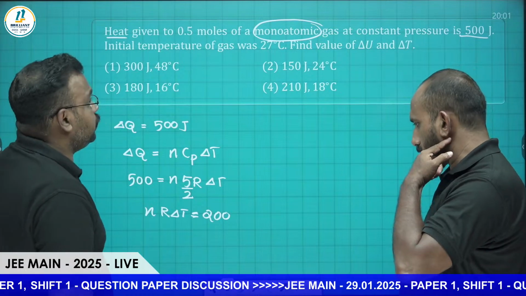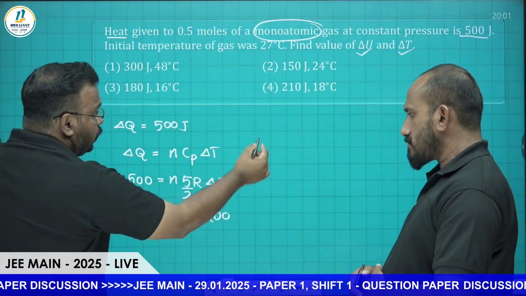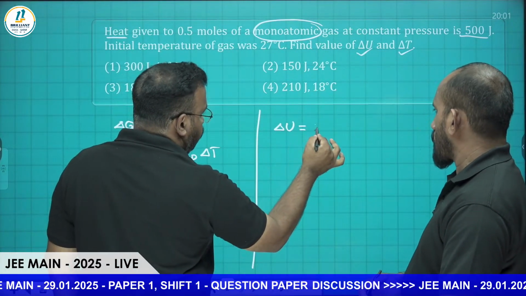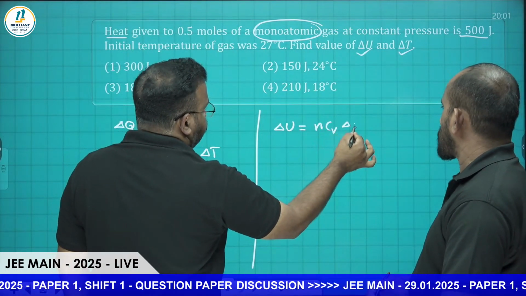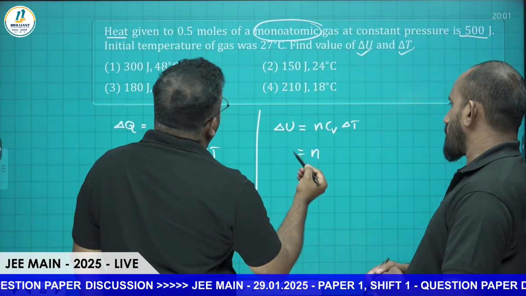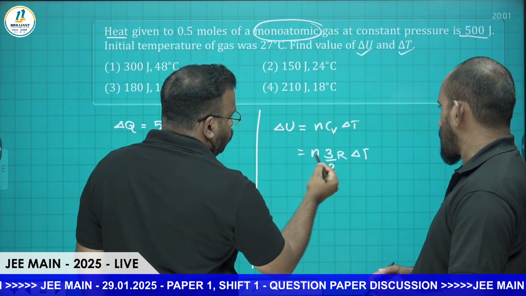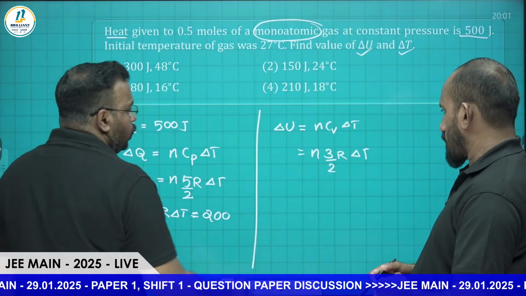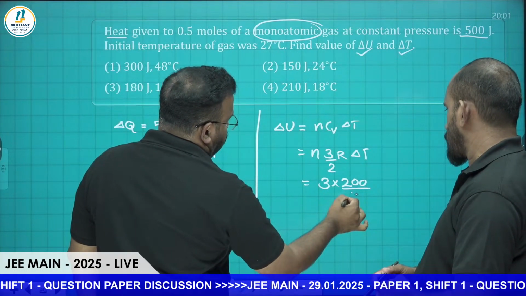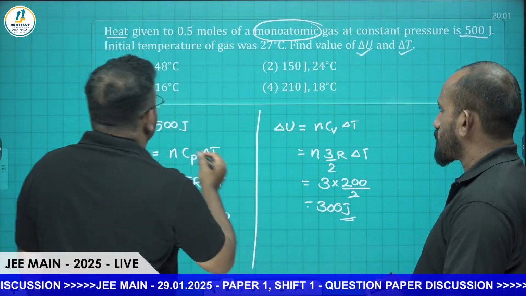Now they are asking for delta U and delta T. Before delta T, we can find delta U. Delta U is equal to n Cv delta T. Cv for a monatomic gas is 3 by 2 R. Since n R delta T is 200, we get 3 into 200 by 2, which is equal to 300. So delta U is 300 joules.